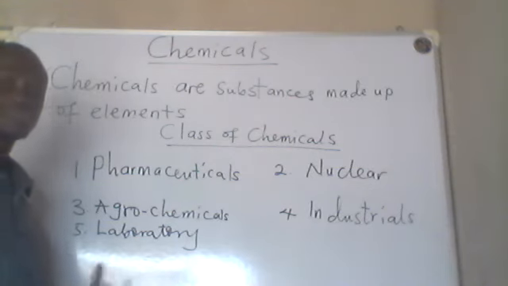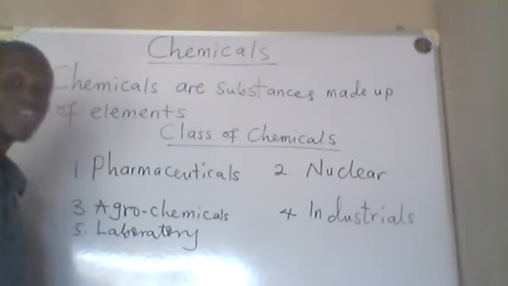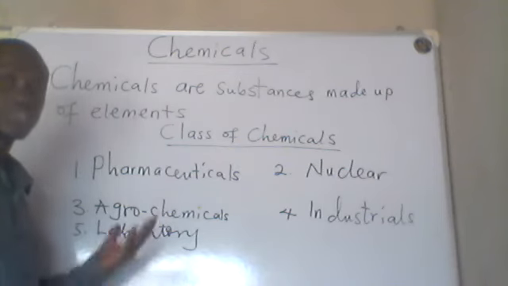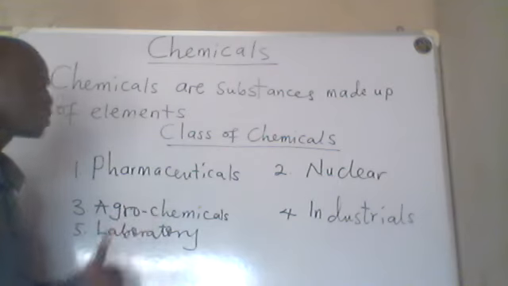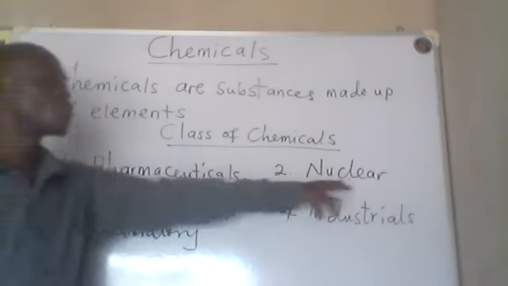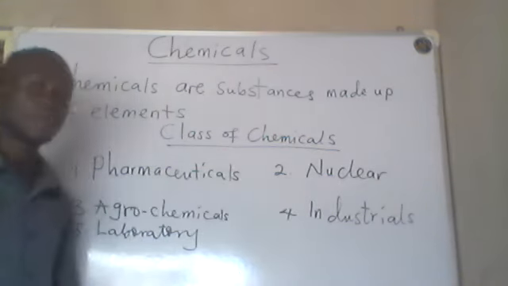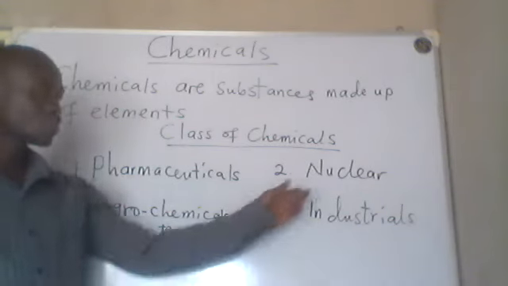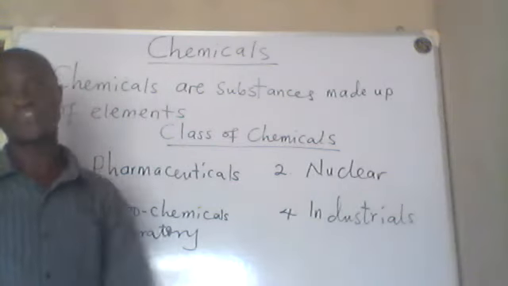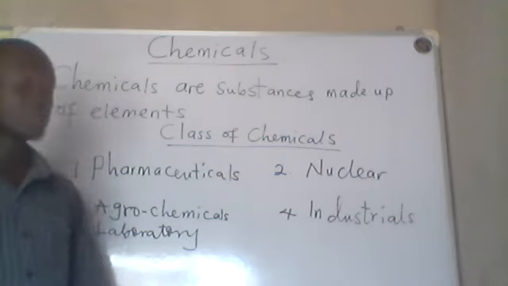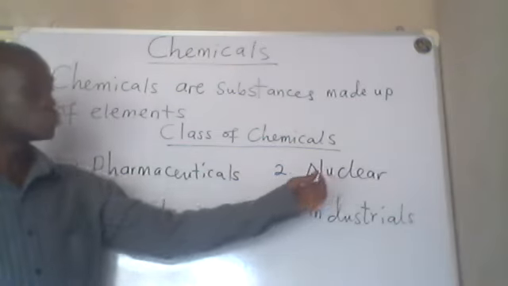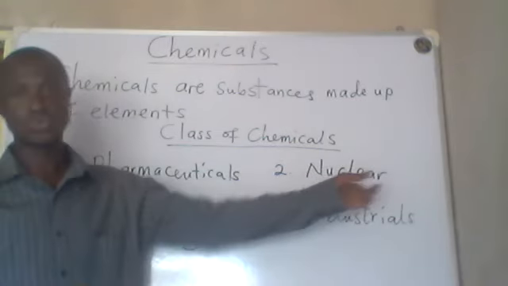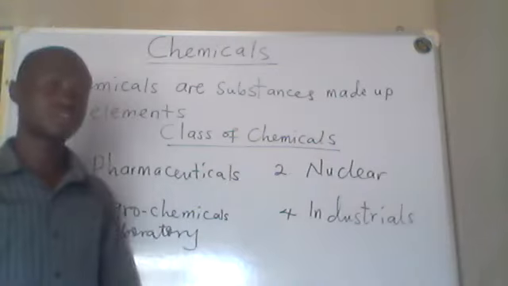We have different types of drugs, and they are not harmful, they don't kill, rather they bring healing to us. And it's a chemical. So, pharmaceuticals. Another one is nuclear. Though dangerous, it's used in the generation of energy. So we have nuclear power. It's a chemical. So we have nuclear chemicals.